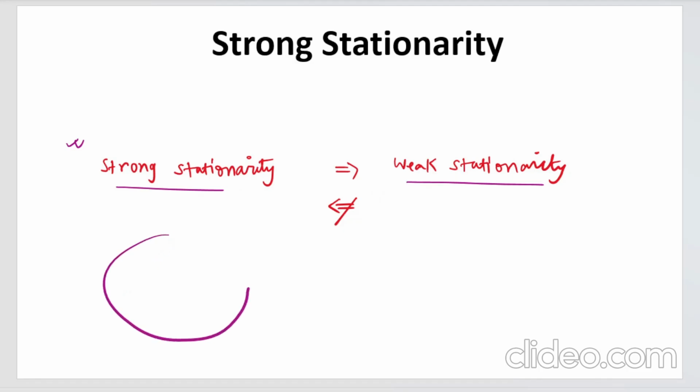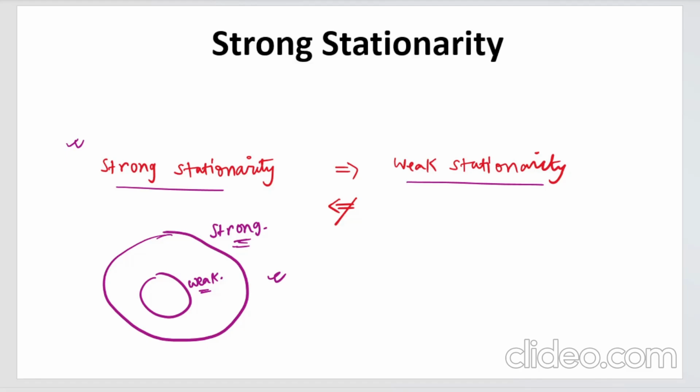You can consider this as a Venn diagram. Here you have strong stationary and here you have weak stationary. Weak stationary processes are a subset of the strong stationary processes. If the distribution is the same, you have strong stationary, and inside it, the strong stationary processes for which the properties are the same are the weak ones. Weak is a subset of strong. Not all weak is strong, right? I hope you got this.